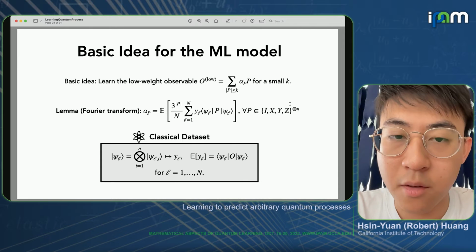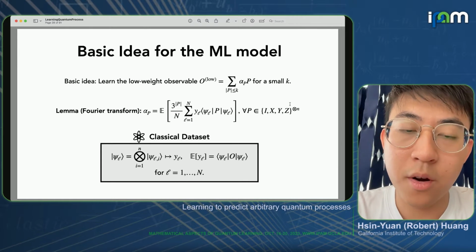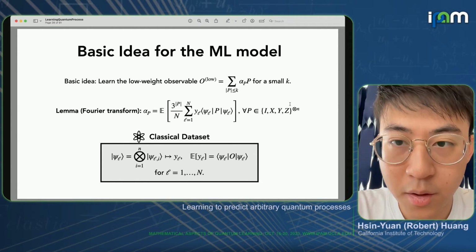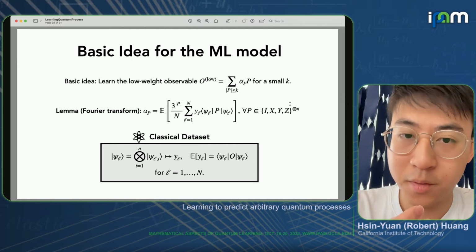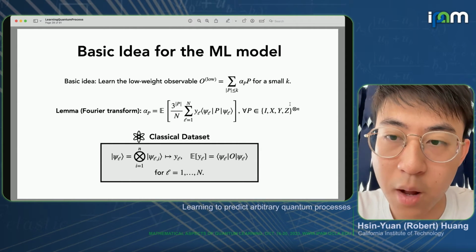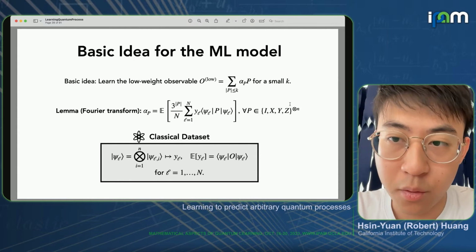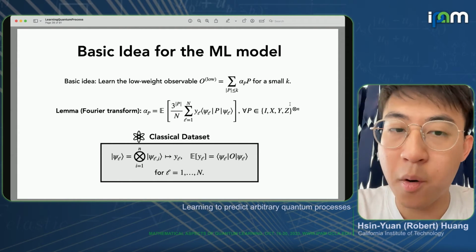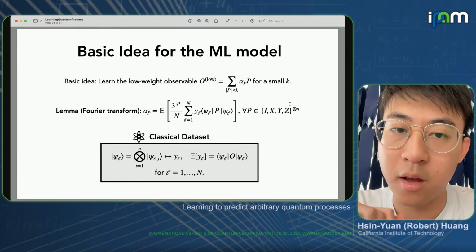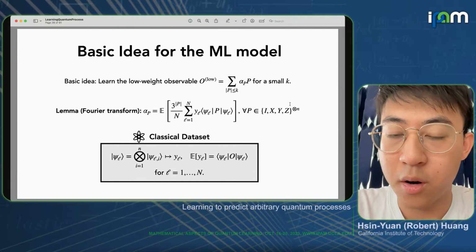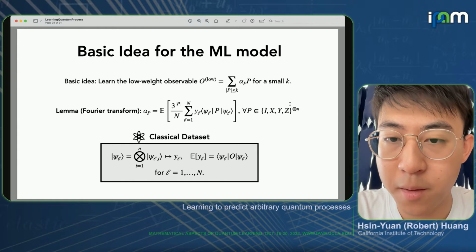So now the basic idea is the following. We consider the original observable O, and we think of the corresponding low-weight truncation, the low-weight observable, and we just try to learn this low-weight observable O low by selecting some small k, and then just learning the low-weight Fourier coefficients, or the low-weight Pauli coefficients, alpha p.